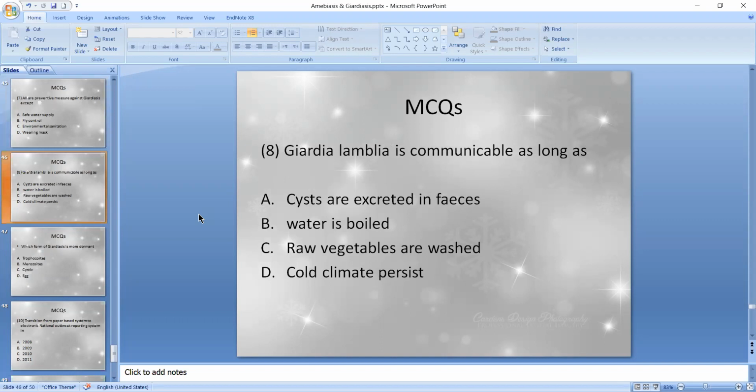Giardia lamblia is communicable as long as cysts are excreted in feces. The cyst of Giardia lamblia remains in the water for more than 3 months, and it is infective as long as it is present in the water.